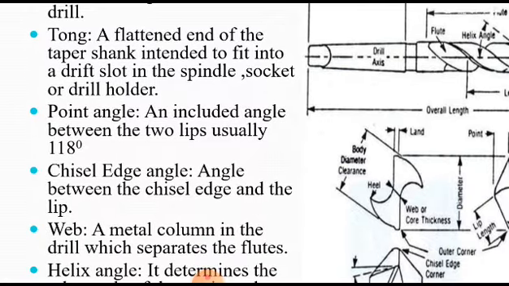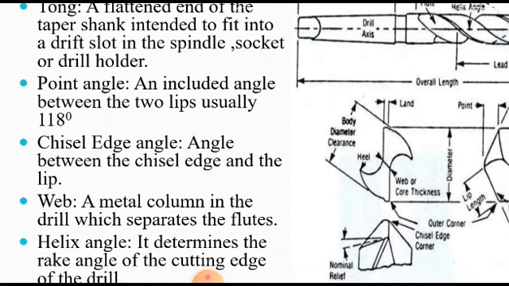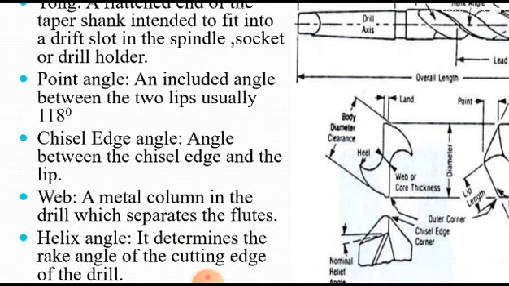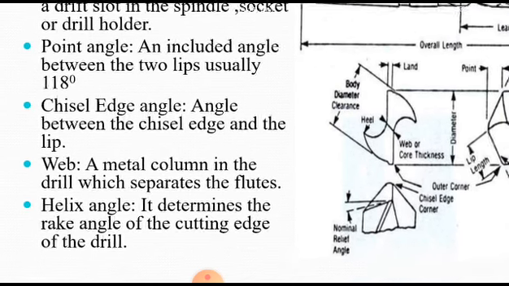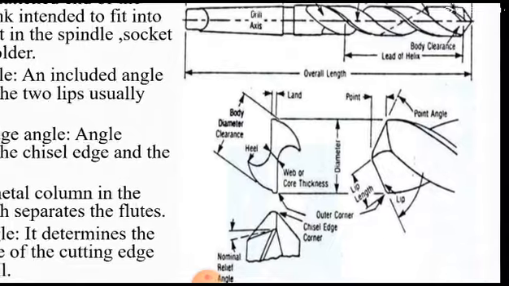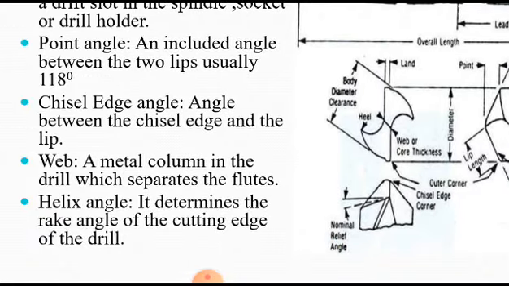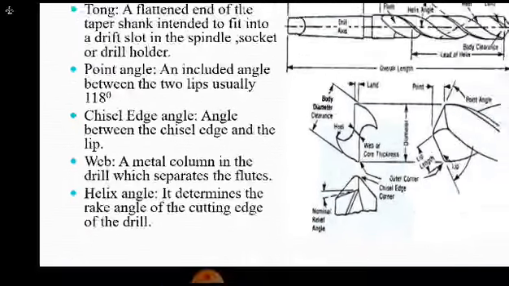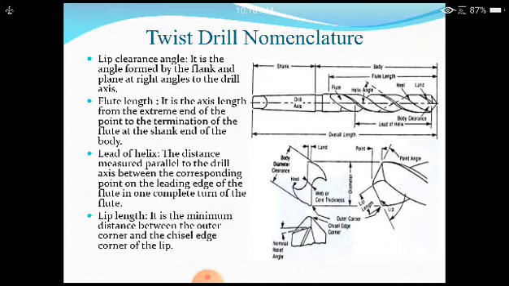Chisel, in between the lips. Chisel edge angle: the angle between the chisel edge and the lip. Web: a metal column in the drill which separates the flutes. There is some gap where the flutes are separated. That metal column is called a web. Helix angle: it determines the rake angle of the cutting edge of the drill. Whatever the helix angle is, that determines the rake angle of the cutting edge.